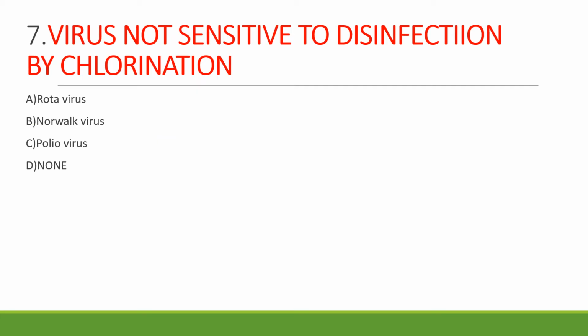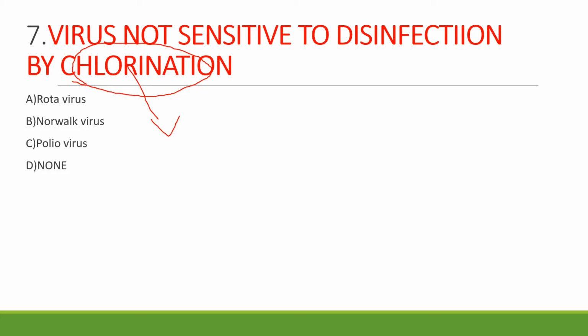Coming to our seventh question, virus not sensitive to disinfection by chlorination. Option A rotavirus, option B Norwalk virus, option C poliovirus, option D none. When you know what is chlorination procedure, you can easily answer this. Chlorine kills pathogenic bacteria, but it doesn't have any effect on spores and certain viruses.